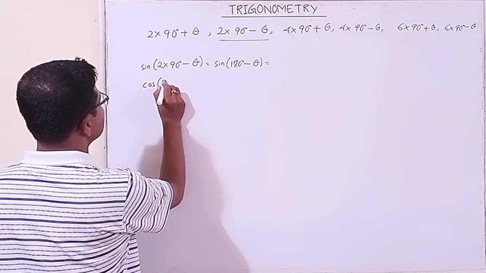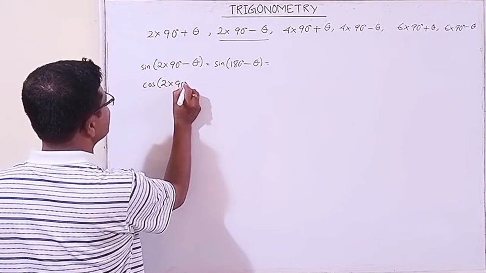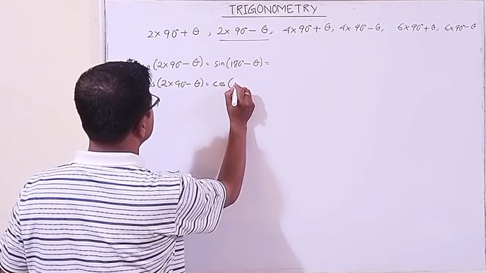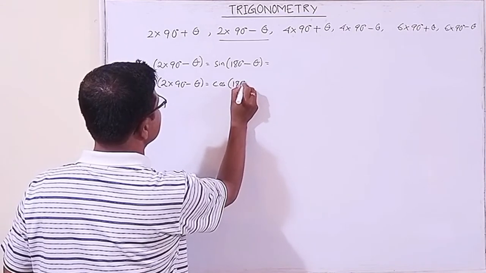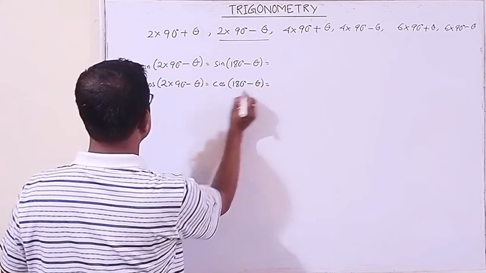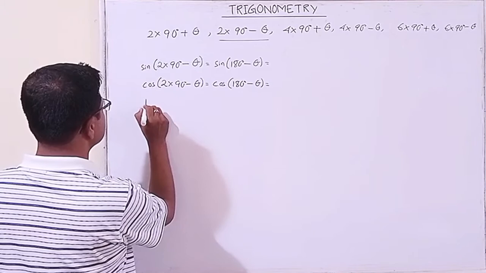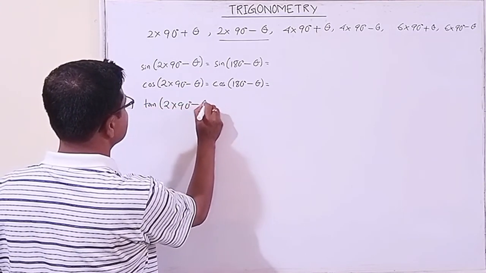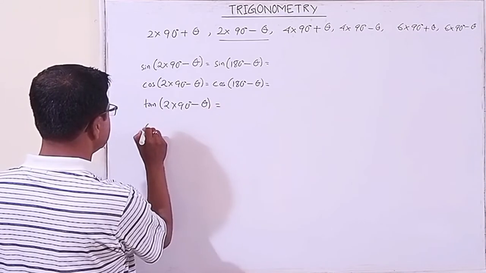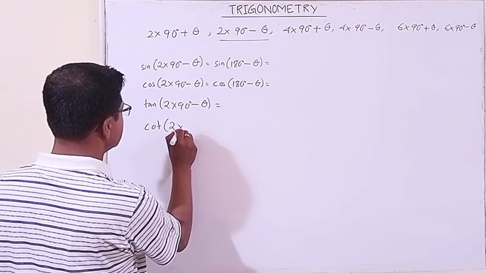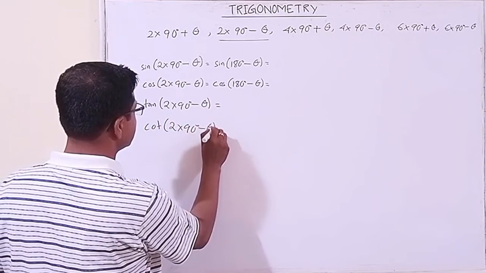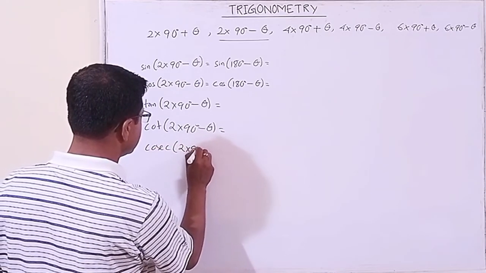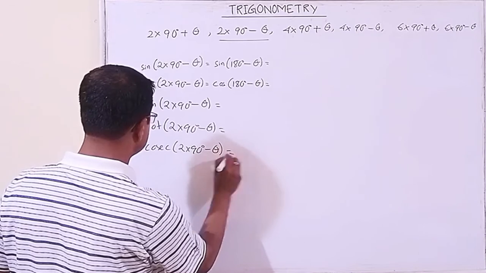Cos of 2 into 90 degree minus theta, that is cos of 180 degree minus theta. Then next tan, cot, cosec, sec.